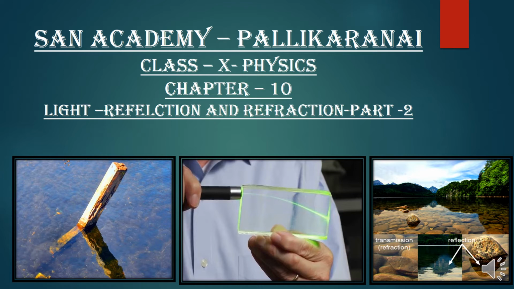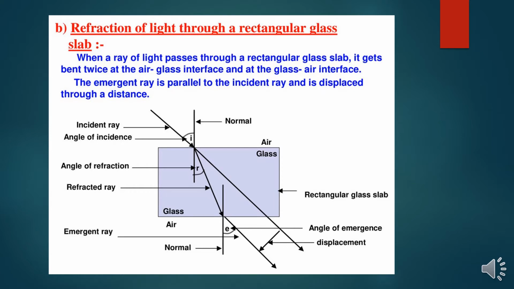Today we are going to see some more concepts from the light chapter, reflection and refraction, part 2. Refraction of light through a rectangular glass slab. We already discussed refraction of light. Refraction of light is the bending of light, right? It is moving from a rarer medium to a denser medium, or a denser medium to a rarer medium.